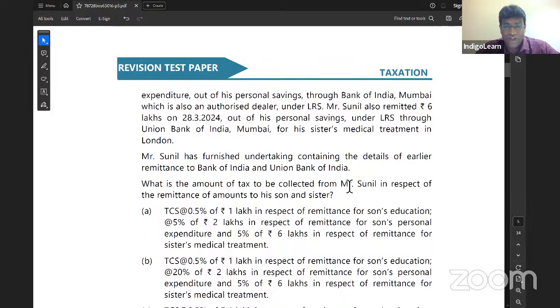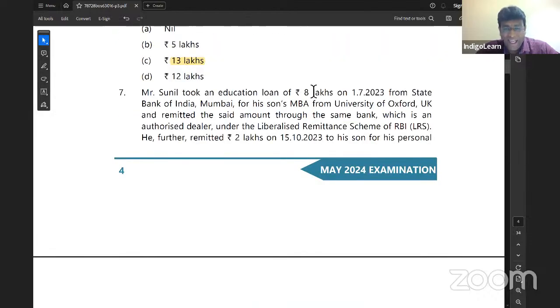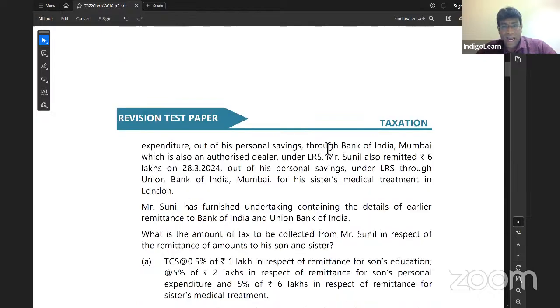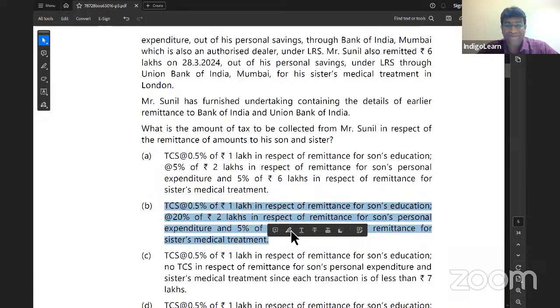What is the amount of tax to be collected from Sunil in respect of remittance of amount to his son and sister? On 1 lakh, 0.5%. On 2 lakh, 20%. And on 6 lakh, it will be 5%. So the most suitable option is option B, my dear friends. This is an interesting question in relation to amendment related to TCS. Next point.